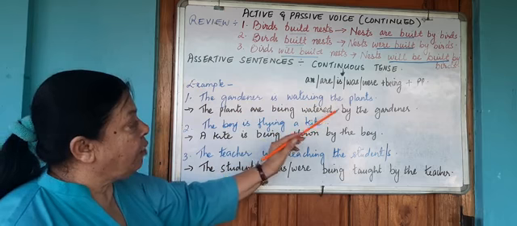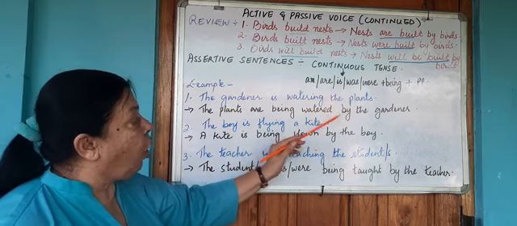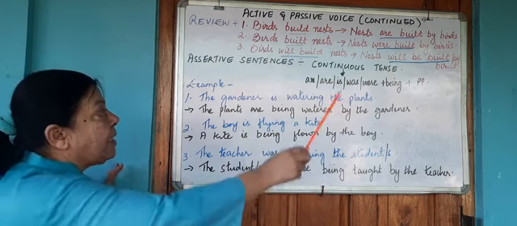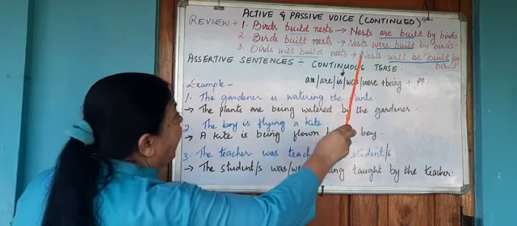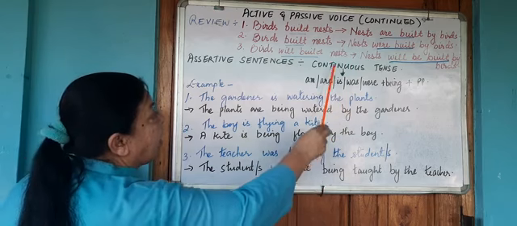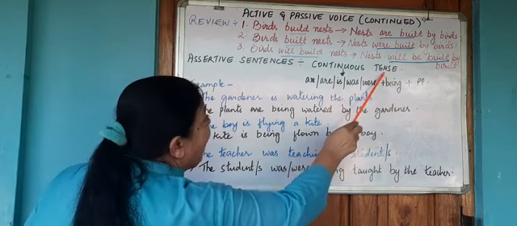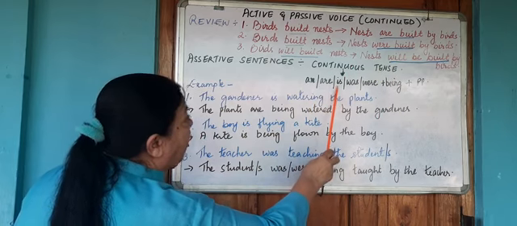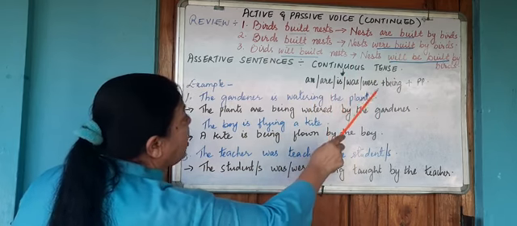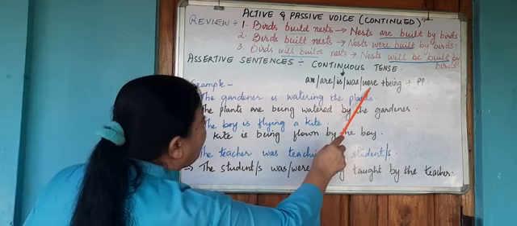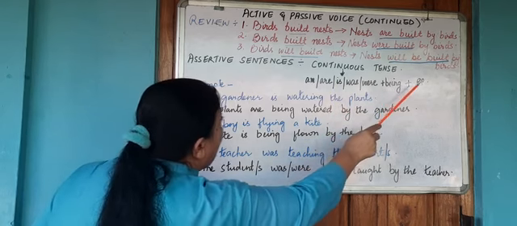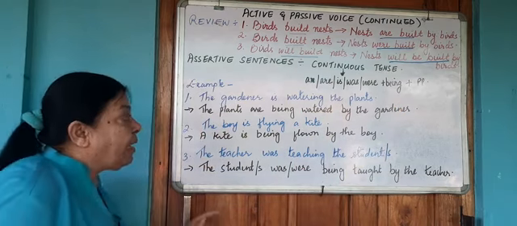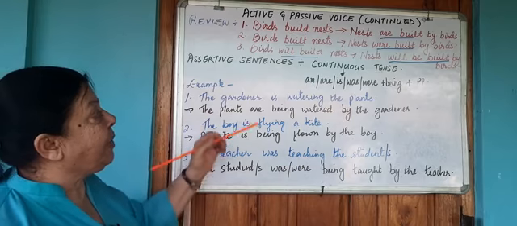We introduce your object by the word by, and when your verb is in the continuous tense, the ing will not be used. Instead, we will use being. So am, are or is with the present continuous tense, was and were with the past continuous tense, being plus the past participle. Now, from active to passive, we don't have the future continuous tense.